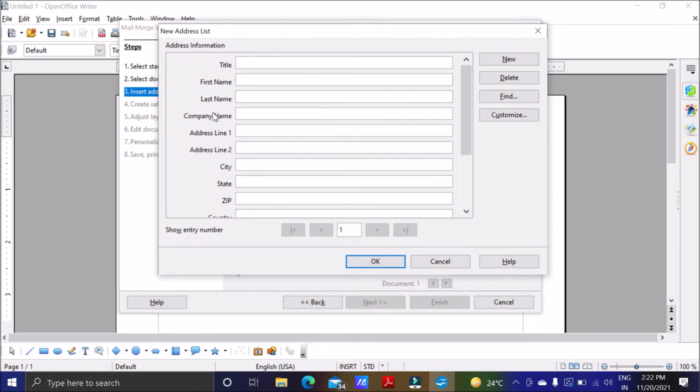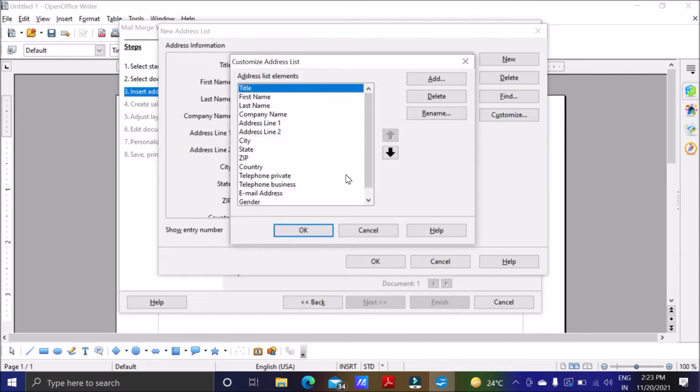So I want some information to be taken from here. Title I don't want, first name I will go for, address and city, these things I will go for. Gender I will leave, email address I will leave, country no. I want to leave some fields, so I will go for customize.